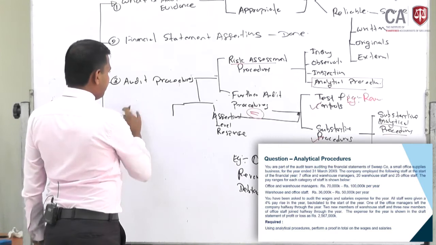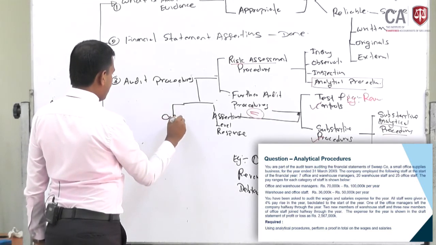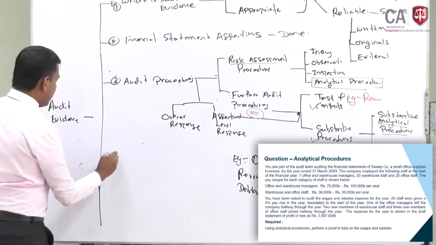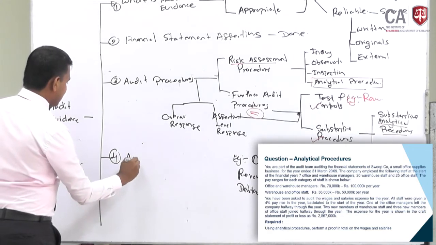We call it overall response, and then here we were in the discussion of number 4, that is analytical procedures.